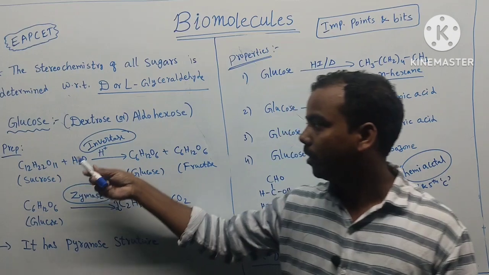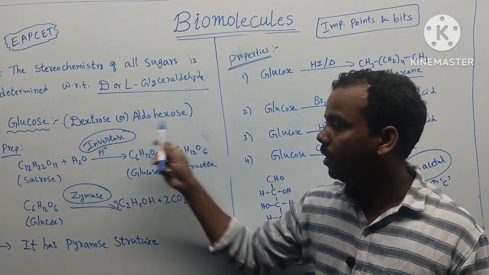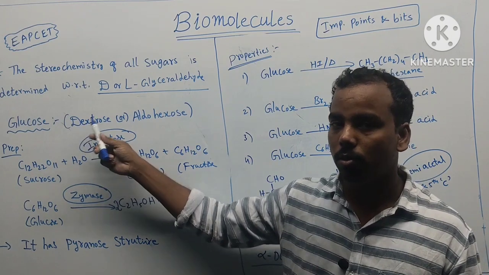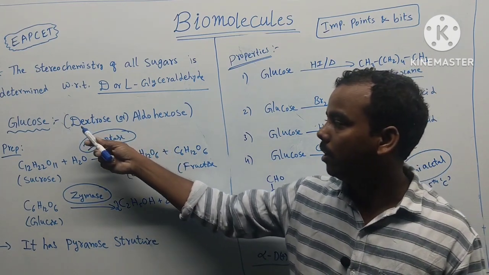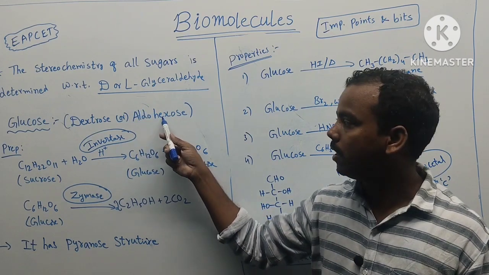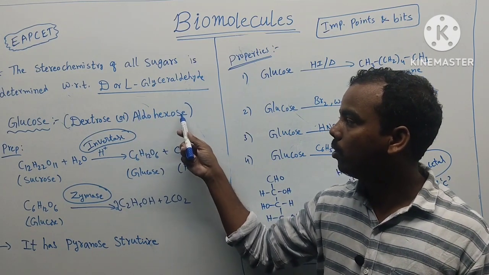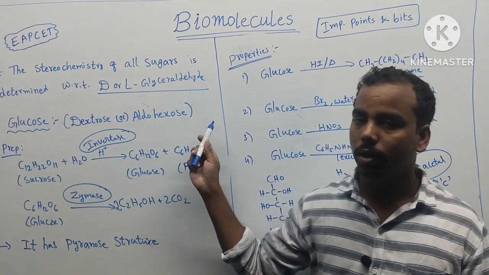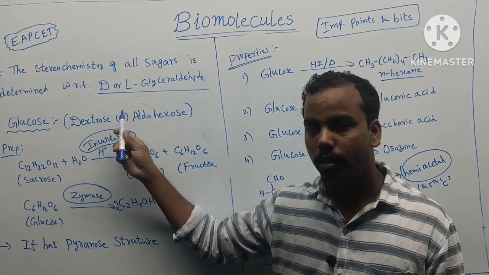Glucose is also called dextrose or aldohexose. Glucose is called dextrose because it is a sugar in the D form, capital D. Next, aldohexose: it contains an aldehyde functional group and 6 carbons; 'ose' means sugar. So glucose is also called aldohexose and dextrose.